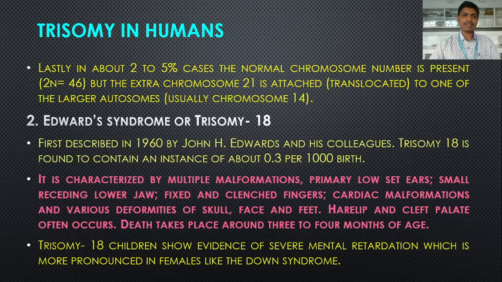This Edwards syndrome is characterized by multiple malformations, primarily low set ears, small receding lower jaw, fixed and clenched fingers, cardiac malformations as the abnormalities, and various deformities of skull, face and feet. Hair lip and cleft palate often occur. Death takes place around 3 to 4 months of age.